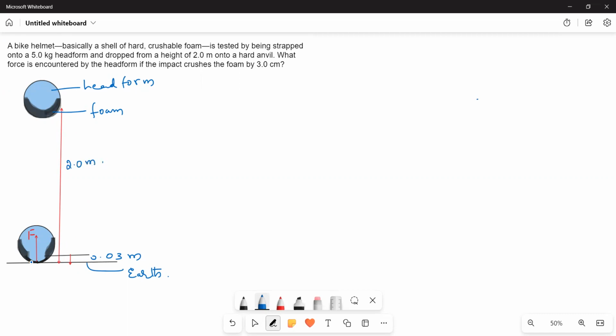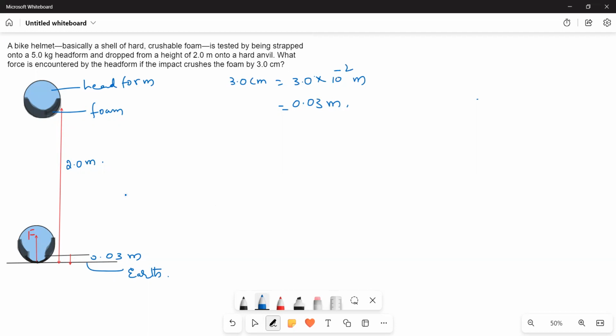Upon falling, the foam gets crushed by 3 centimeters. 3 centimeters means 3 into 10 to the power of minus 2 meters, that is equal to 0.03 meters. So it gets crushed by this much.